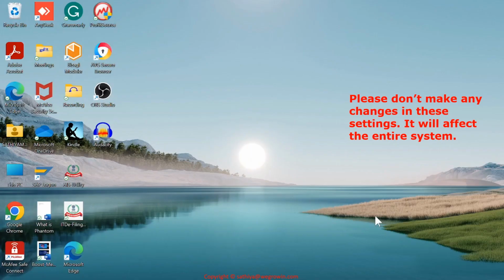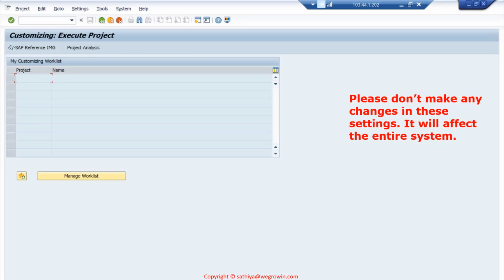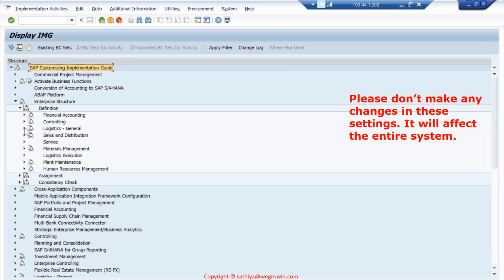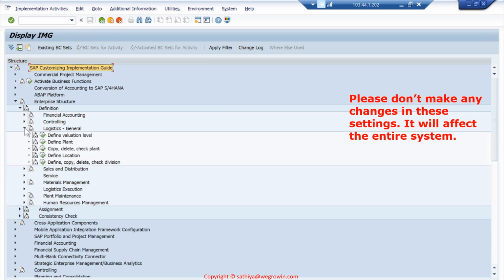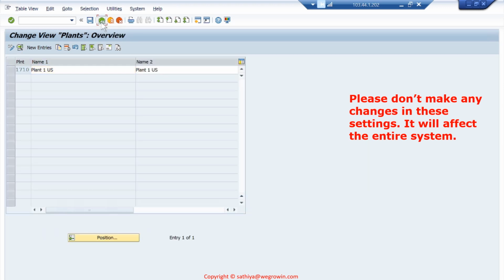So let us see the plant details, how they are configured. Again, go to SPRO, Enterprise Structure. Right, and here under Enterprise Structure, we go to Definition. Earlier we went to Financial Accounting. Now we are going to Logistics General. So here you see Define Plant. Since there is only one plant defined here, it is only showing 1710. Also it is showing all the details we discussed: the language, postal code, city, etc. See, only one is showing.